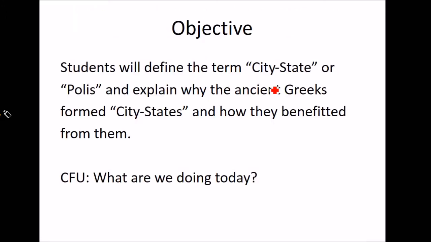Objectives. Students will define... there's nothing to write there. Students will define the term city-state or polis. So a city-state equals polis. That's what it is. And explain why the ancient Greeks formed city-states and how they benefited from them. So we got three things: define, why they made them, how they benefited. Alright, so what are we doing today?